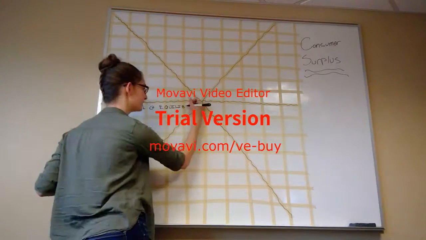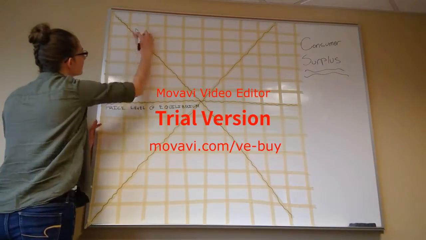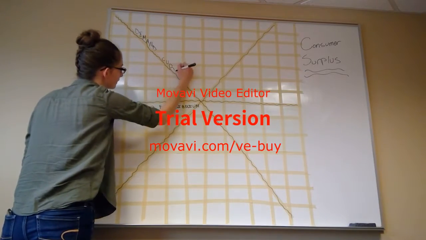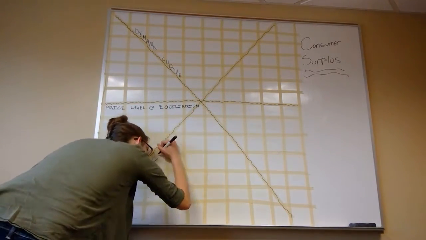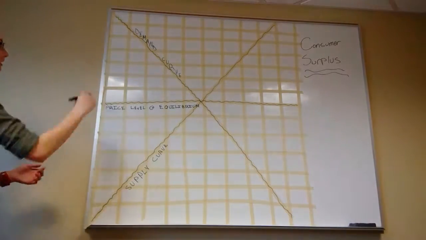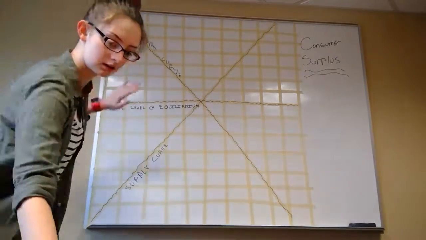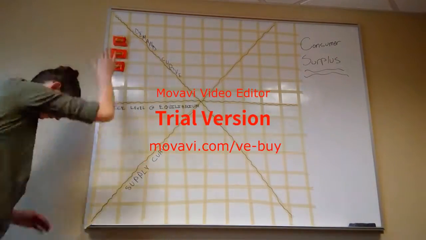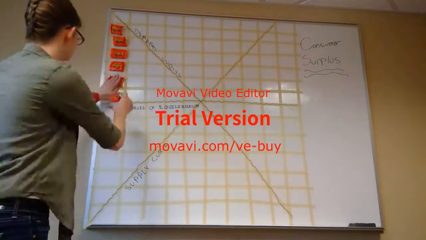The other kind of consumer surplus comes at a market level. You take your normal market graph with your price at equilibrium and your supply and demand curve. And as you'll see as I start to put the peanut butter cups up, we're talking about the peanut butter cup market today. As I put the peanut butter cups up, you're going to see that the area that you calculate to find the market consumer surplus happens to be the area that falls in between the demand curve and the price level at equilibrium. So as you see, it was kind of a struggle to get these peanut butter cups up.